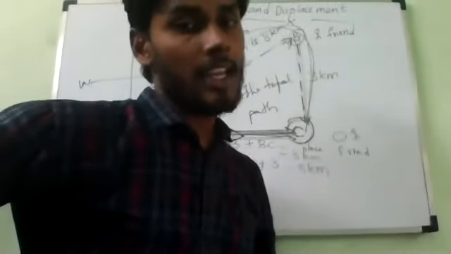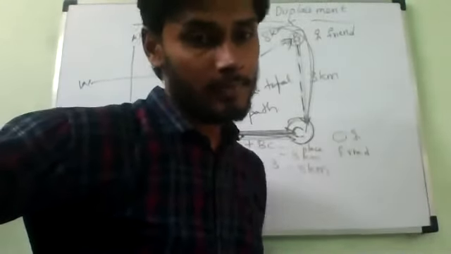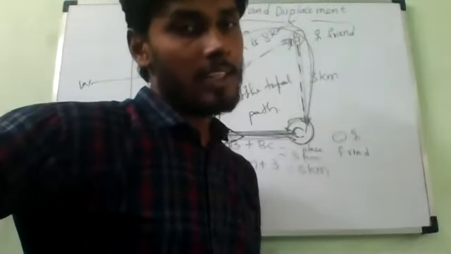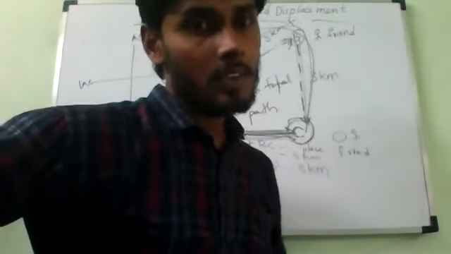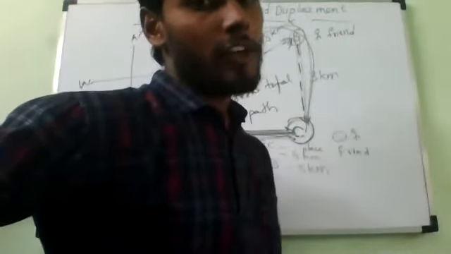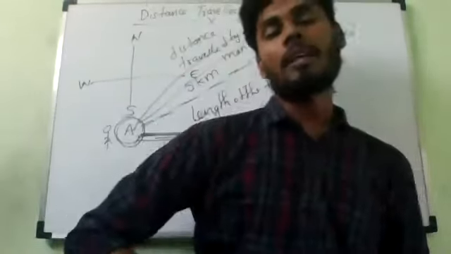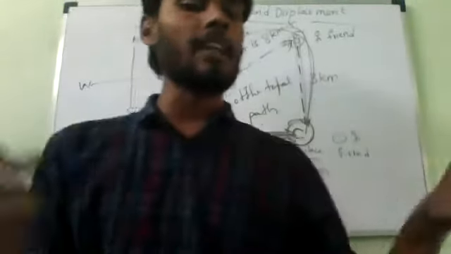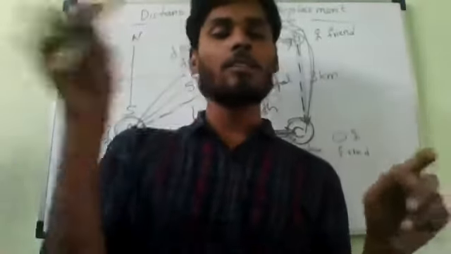whereas displacement refers to the what? Straight line or curved line? Straight line or some indirect path?